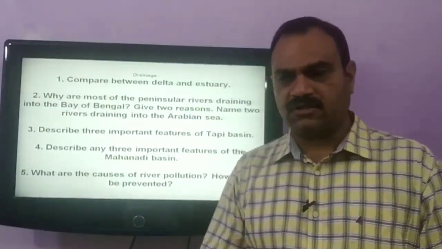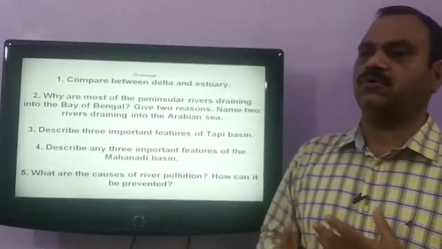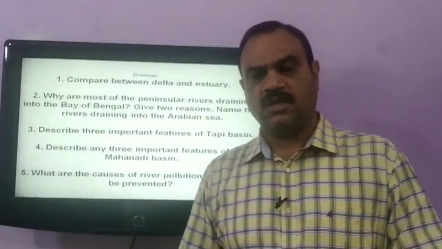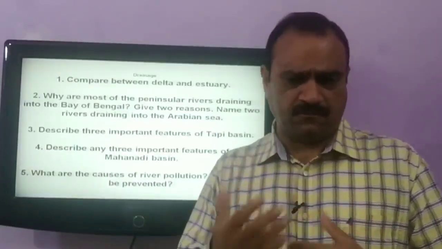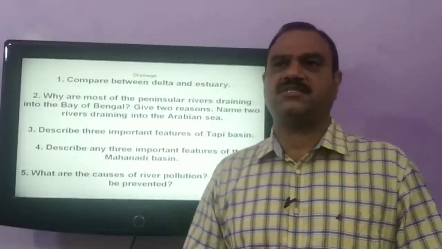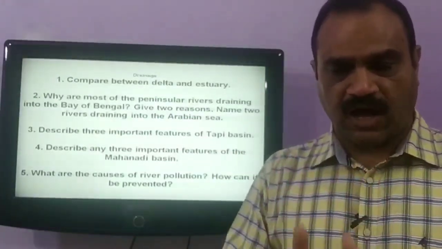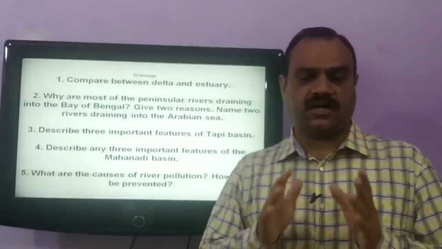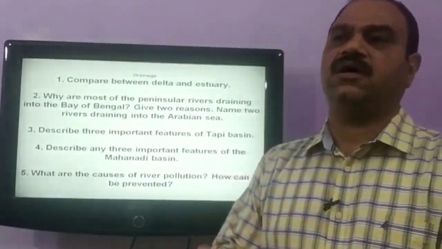How can this river pollution be prevented? This is one of the most important questions of the day. A few suggestions are that the industrial waste or the urban waste should be thrown into the river only after treatment. That is, untreated effluents should not be dumped in the river.